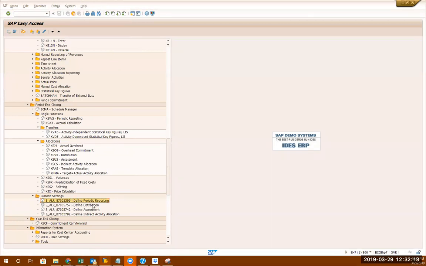So here, this is the different periodic repository. Different distribution, different assessment. They are the same process, but the interview question is always, what's the difference between distribution and assessment? They will always ask you that. In assessment, you can also allocate secondary cost. In distribution, you cannot. That's one example.